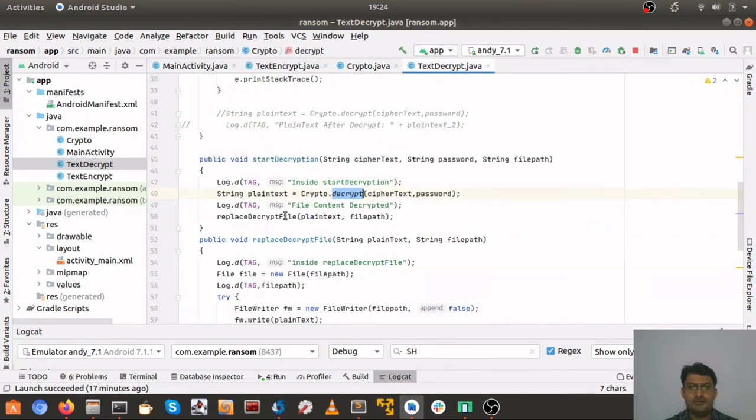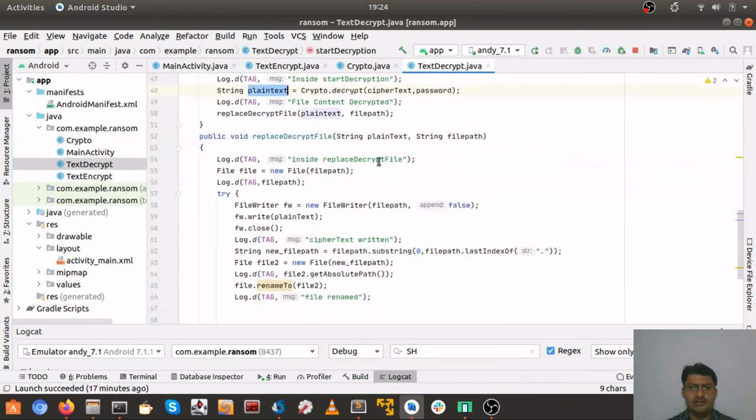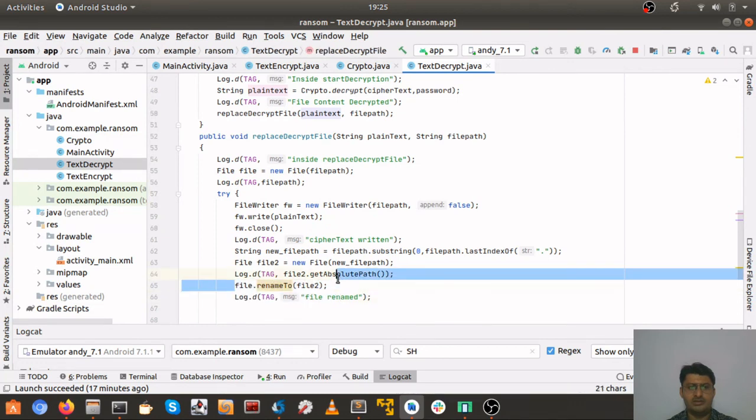Now we take this plain text and put the content into that file and remove the extension. Like here, if we see, we are renaming the file back to its original name. So let's see that in practical.